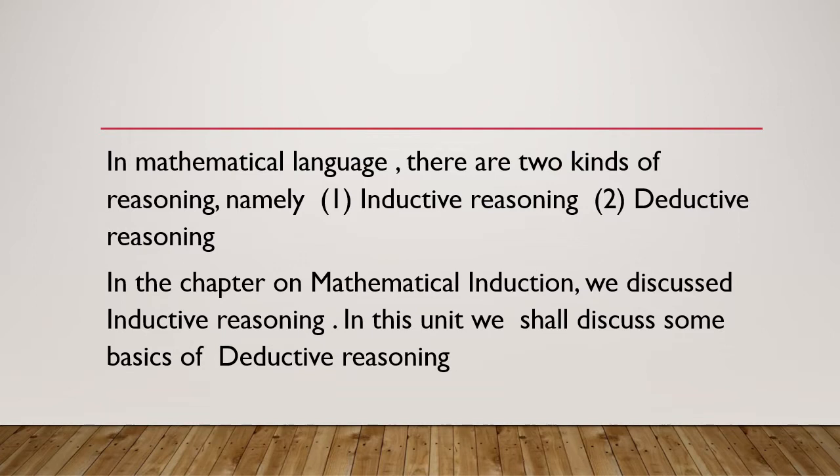Then we assumed it for n equals k, that is P(k), and with that assumption we proved it for n equals k plus 1. So in mathematical induction, we used inductive reasoning. Now in this chapter we will discuss deductive reasoning, and how to make use of it.